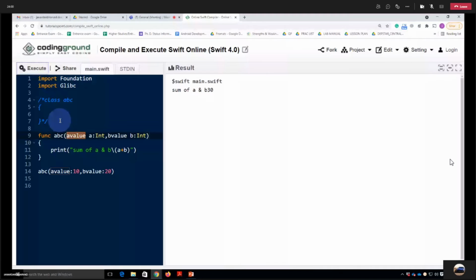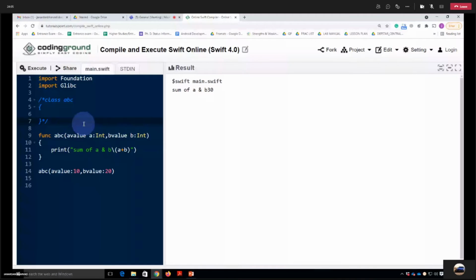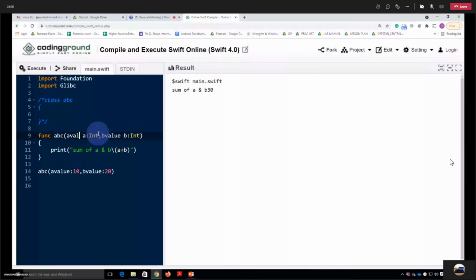So let's say I don't want to provide any label for this function while calling it. जब मैं कॉल करता हूं तब मुझे ये लेबल नहीं देना है. That's why whenever I define this function, I have provided here the underscore. So you can see here while calling I have just passed 10 and 20. But whenever I defined that function, at that time I have provided here the underscore. That means we are ignoring that label.